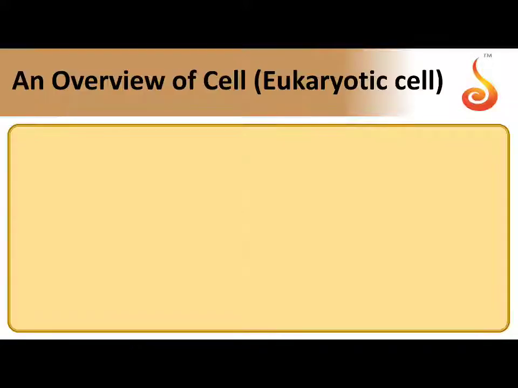So the difference is not nuclear membrane, the difference is membrane. In eukaryote, we see membrane bound organelles, out of which nucleus is important, so we name the cell after nuclear membrane.